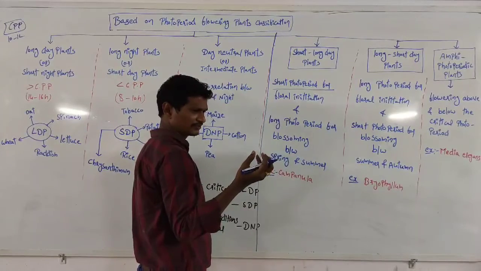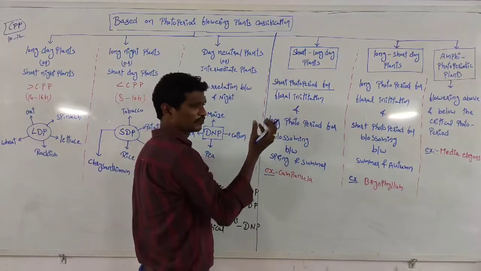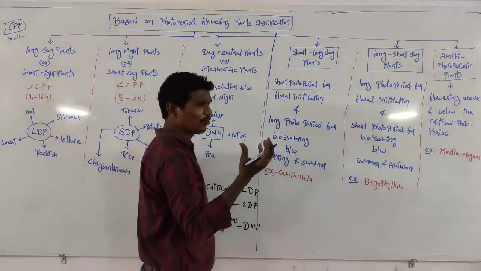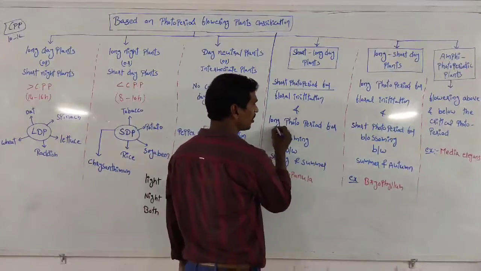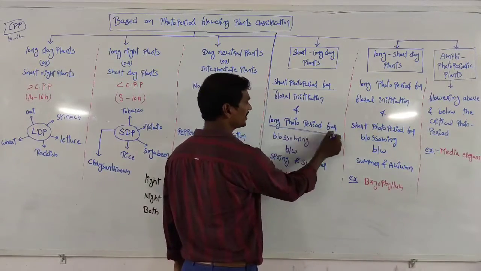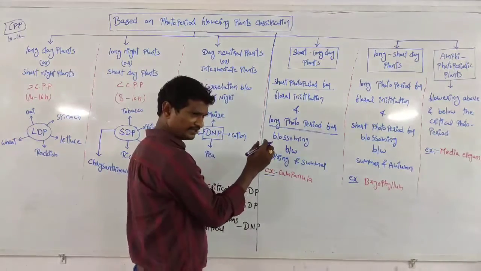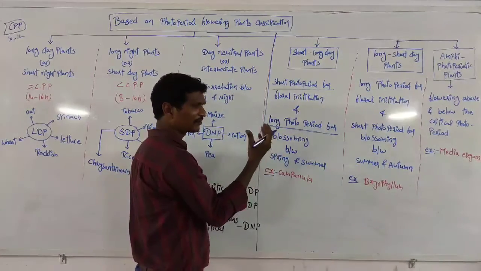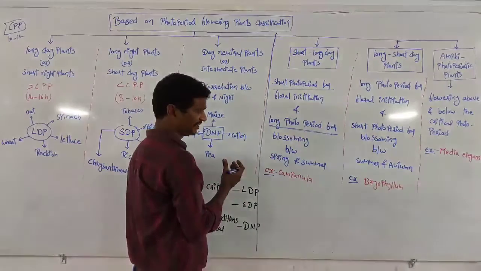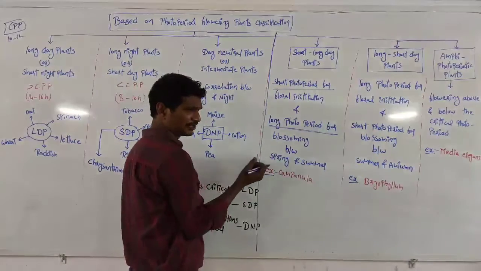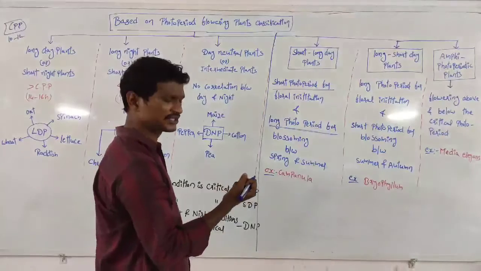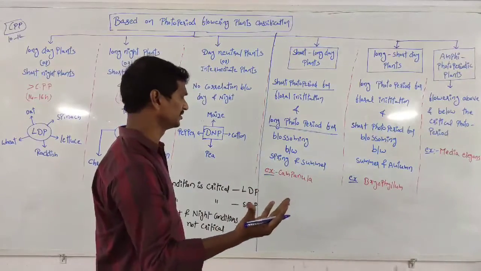The flower production requires a short photoperiod, but the flower opening requires a long photoperiod. Flower opening in long day, flower production in short day. Both are required here: one is the flower production, the other is the flower opening.